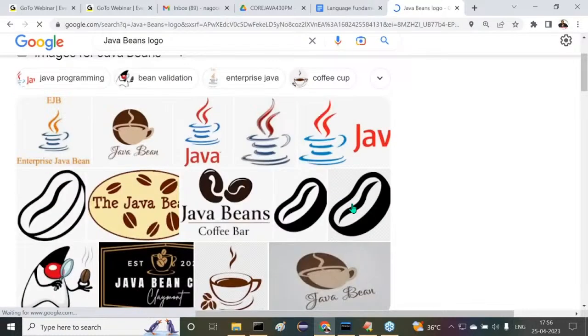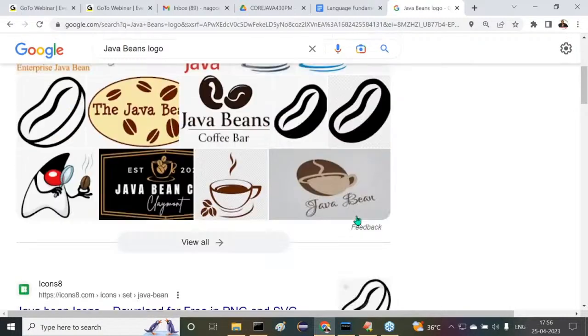What is this now? Is it a coffee bean or whatever it may be, some kind of thing. Observe this carefully. All these names are somewhat related to coffee only. All the names which are related with Java are related to coffee only. Am I right or not? But if you identify the names with the